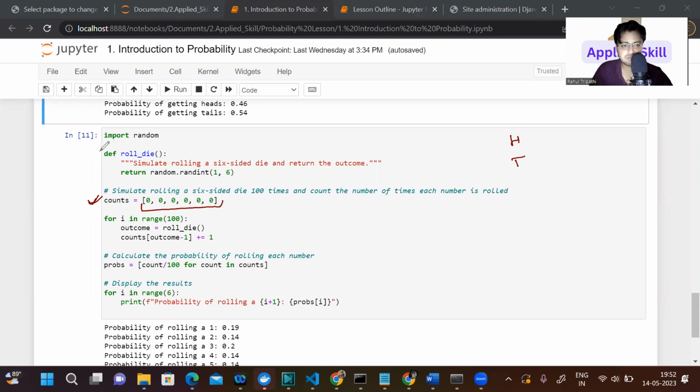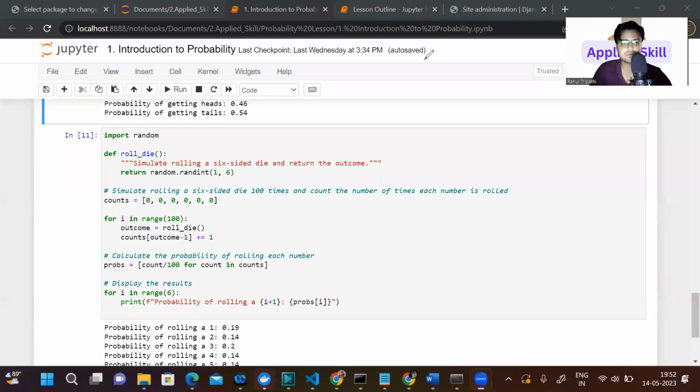And then we define one function and we call it 100 times. Each time, it selects a random value from 1 to 6. If it is 1, it will increase the count of that particular event by 1. Understood? Once we get everything, we iterate over all the values. Let's suppose this got 36 times. So the probability of getting 1 is going to be 36 by 100. We have to do the same thing for this also, so we're iterating here. Once we get everything, we iterate for displaying the result.